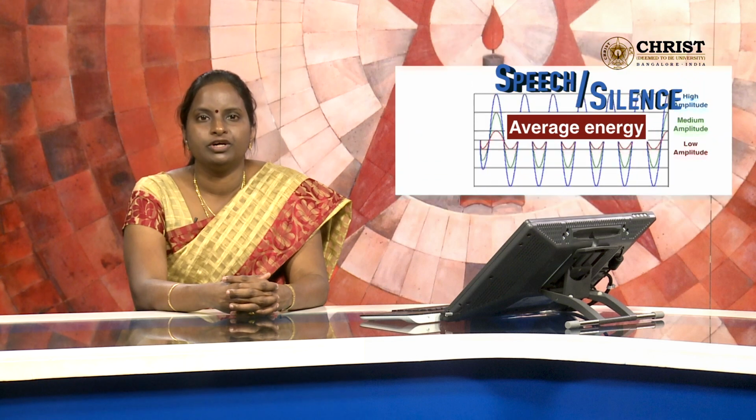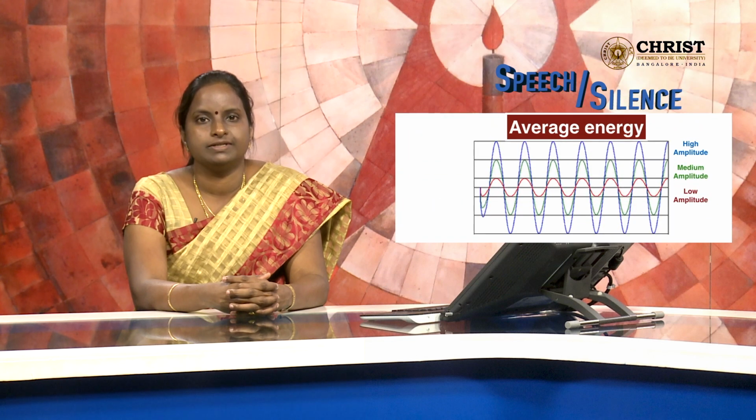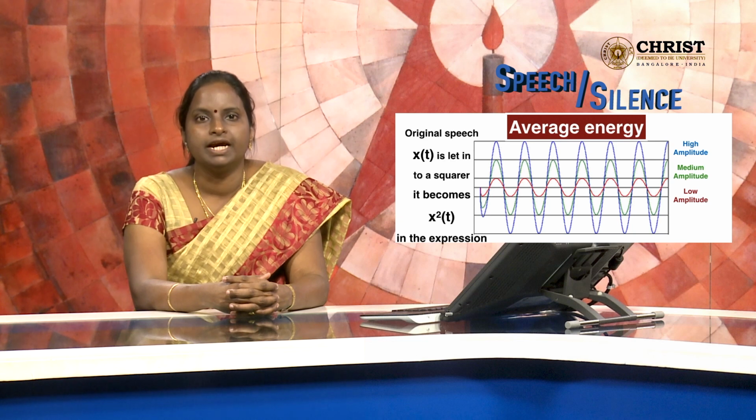This is called spectral smoothing, and it will spectrally smoothen the speech signal also. What is average energy? Consider a 5 millisecond duration speech signal, and as mentioned before, a proper window will be chosen based on the frequency component. The segmented speech signal will be let into a squarer. When the original signal is represented as x of t, it is let into a squarer, it becomes x square of t in the expression.